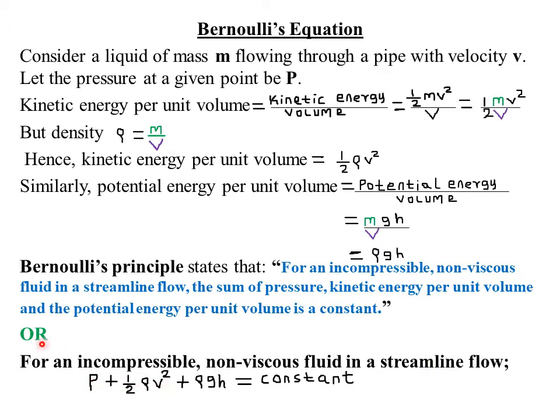For example, you can say that for an incompressible and non-viscous fluid in a streamline flow, P plus a half rho v squared plus rho g h is equal to a constant, where P is the pressure at a given point in that fluid, rho is the density of the fluid, v is the velocity of the fluid, g is the gravitational pull, and h is the height covered by that particular fluid.